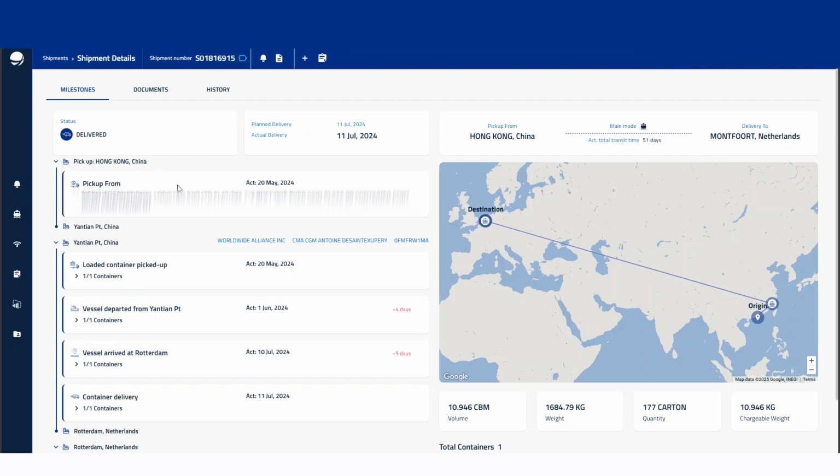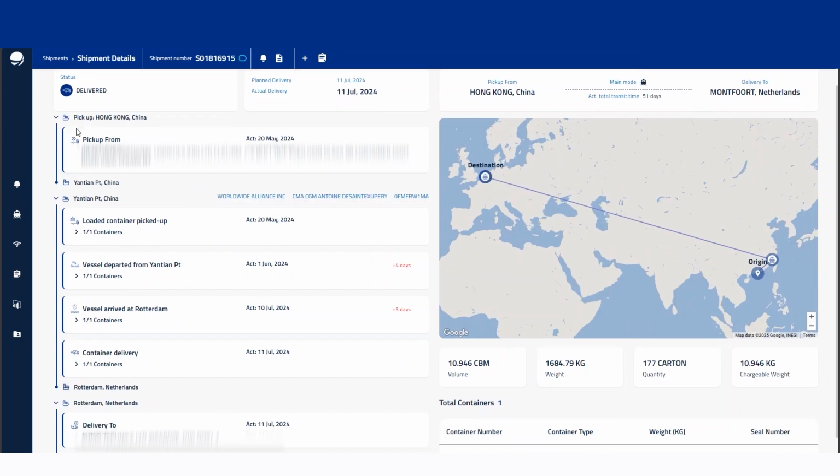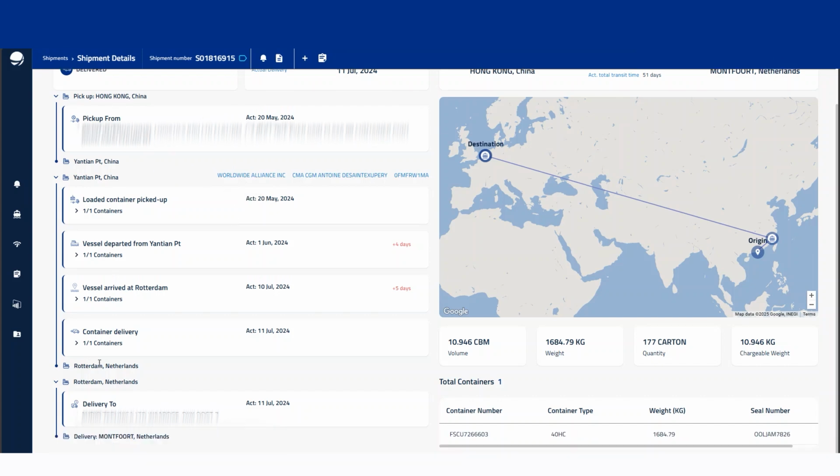So then, as we scroll down a touch, we can see the milestones on the shipment. So when it was picked up, where it was picked up from, the dates. You can also see the logistics carrier who were taking this shipment, in this instance, a carrier name. As I scroll down a little more, you're then able to also see when the container was loaded, when it was picked up, when the vessel arrived, the delivery of the container, and then the final delivery being on the 11th of July.